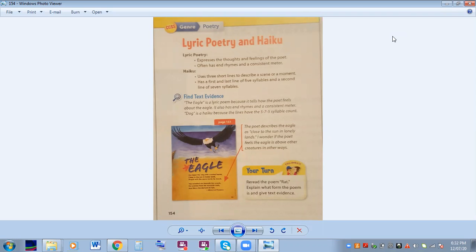It often ends in rhymes. It doesn't have to, but it often does have a rhyming pattern. And it usually has a consistent meter. Now, remember, we said meter is the pattern of stressed and unstressed syllables.